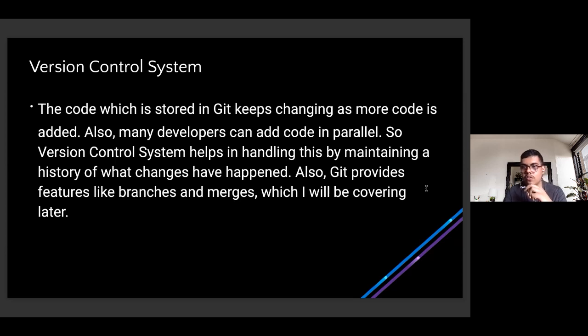We will cover, on a very hands-on basis, things like branches and merging. That will be a hands-on session, right? So this was the whole ideology behind Git. Now moving on, let's try to understand it in more depth.